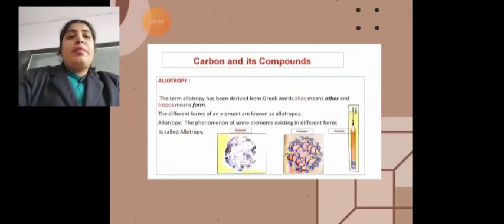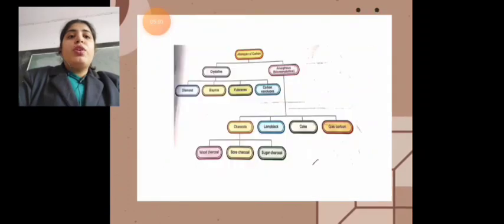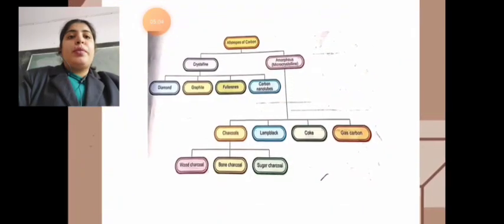Now, carbon and its compounds. We are going to study allotropy. What is allotropy? It is the phenomenon of some elements existing in different forms. The term allotropy is derived from the Greek words allos and tropos. Allos means other and tropos means form. The different forms of an element are known as allotropes. Now we can see the allotropes of carbon.